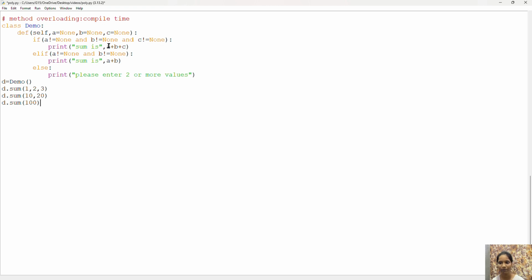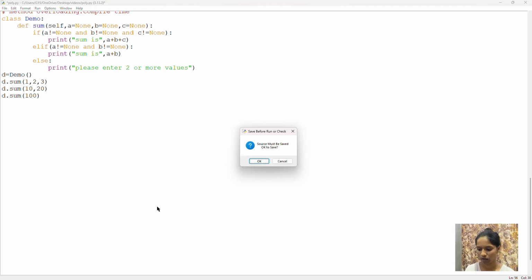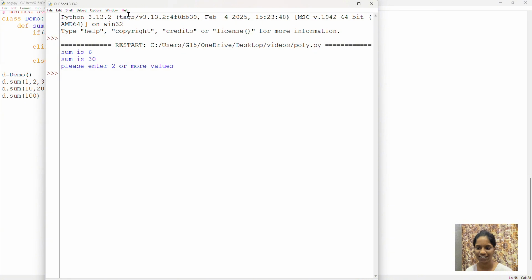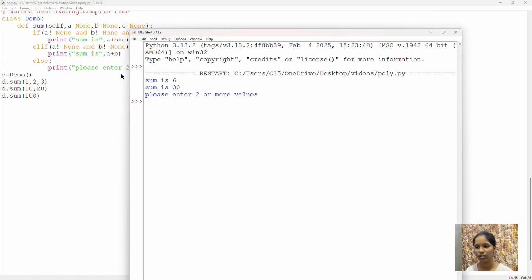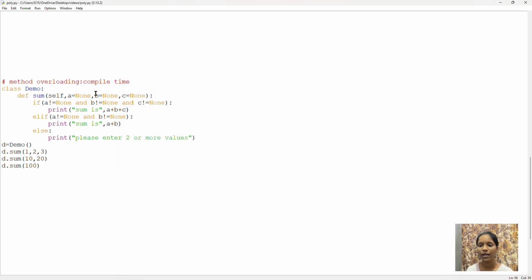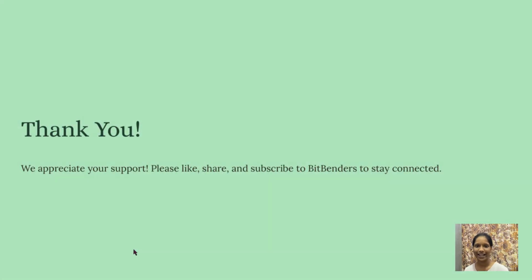Here I have given only one method, and I'm using it by giving different parameters. Now when I run this program, you can see my output is 6, 30, and please enter 2 or more values. This 6 is the sum of 1, 2 and 3, and 30 is the sum of 10 and 20, and when I pass only one parameter, the output will be please enter 2 or more values. This is all about method overloading in compile time polymorphism. This is about polymorphism. I hope you understood it, and thank you.